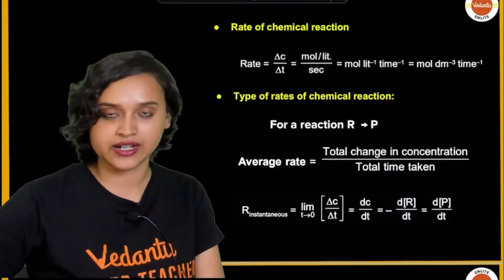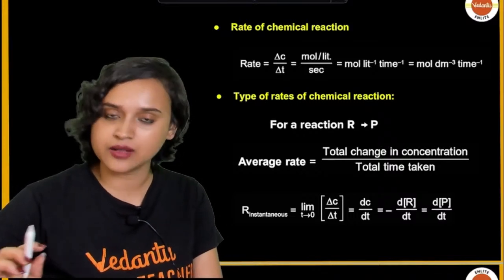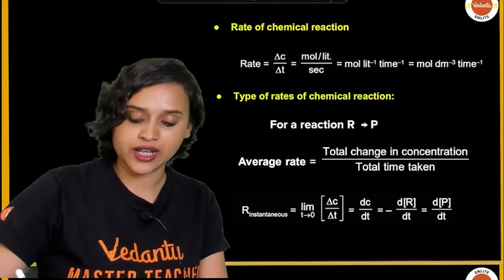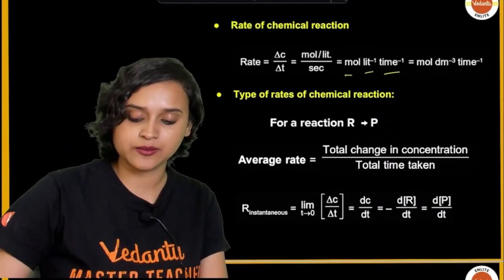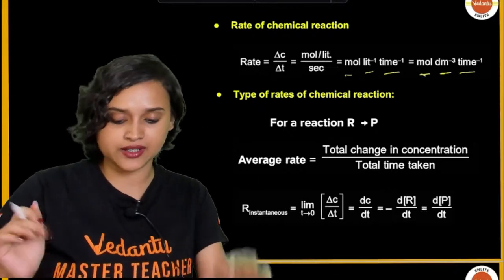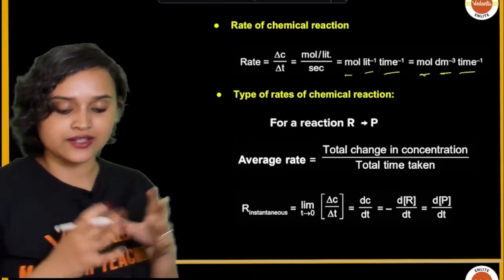The rate of chemical reaction is given as delta C divided by delta T, which is equal to mole per liter divided by second. Or the unit can be mole, liter to the power minus 1, time to the power minus 1, or you can write it as mole dm to the power minus 3, time to the power minus 1. Type of rates of chemical reaction.